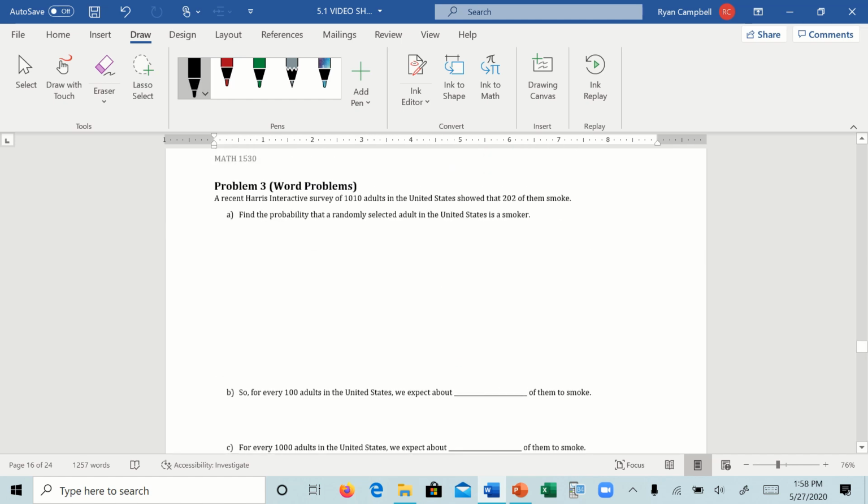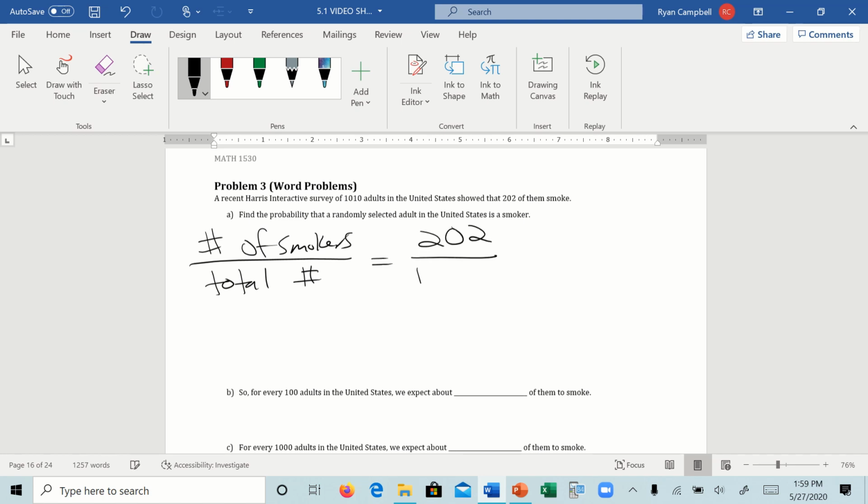All right, problem number 3. A recent Harris Interactive survey of 1,010 adults in the United States showed that 202 of them smoke. Find the probability that a randomly selected adult is a smoker. Remember, we're doing the number of smokers divided by the total number. The number of smokers is 202. The number of adults was 1,010. When we divide that out, we get 0.2.